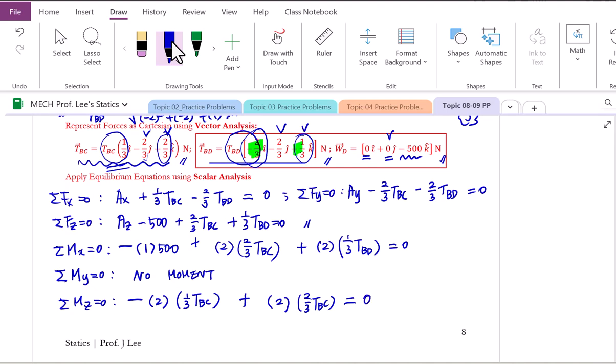So we created 3 equilibrium equations for forces, 3 equilibrium equations for the moment about each axis. And we also successfully expressed our forces as Cartesian using vector analysis. This is about it.